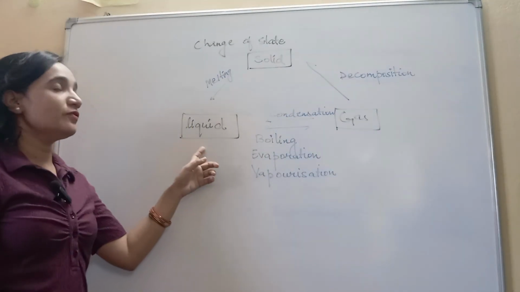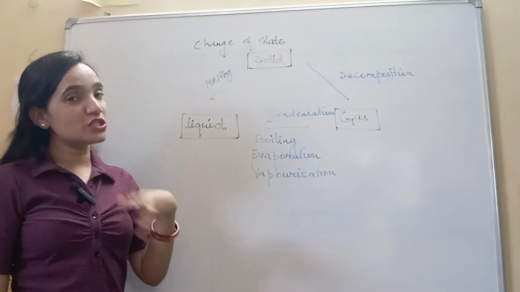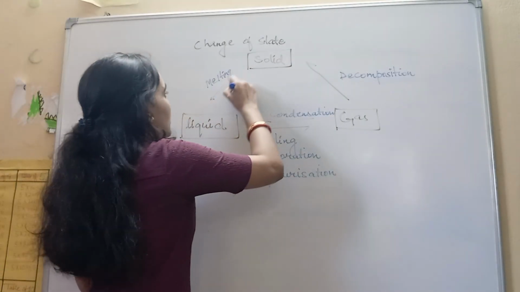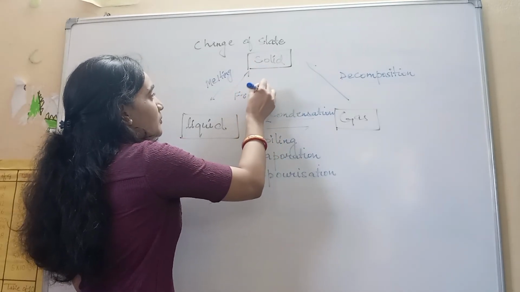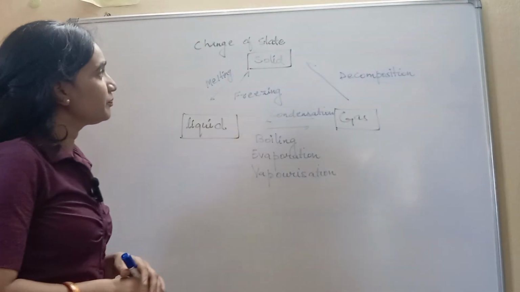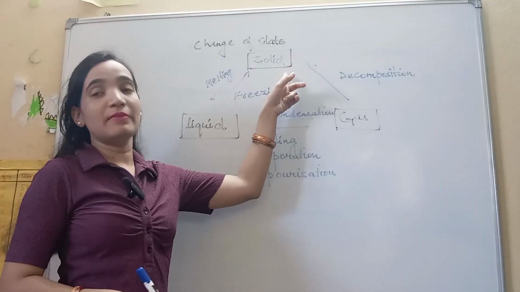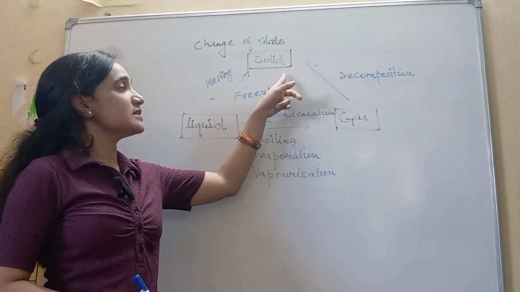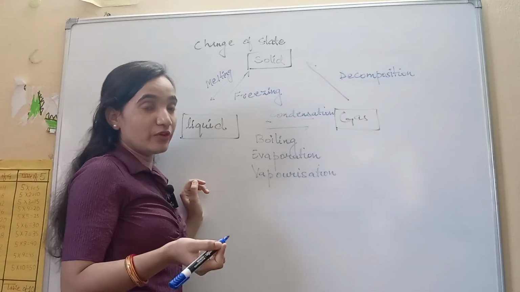Now if we have water, then we can freeze it and get the ice cube back. So that is called freezing. Now from solid, some substances can be directly changed into gas, like camphor.